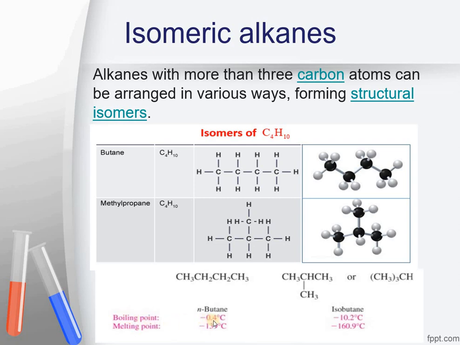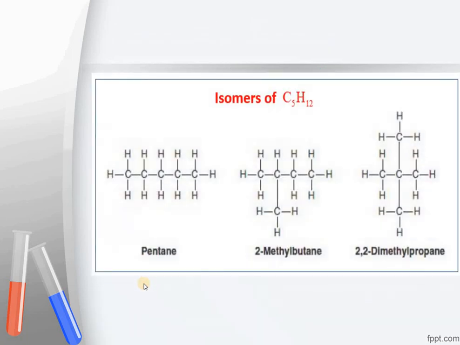The boiling point of n-butane is minus 0.4 degrees, and isobutane is minus 10.2. Similarly, their melting points you can see are also different from each other. Some isomers of pentane are being shown to you as well. As the number of carbon atoms increases, the number of isomers would also increase.